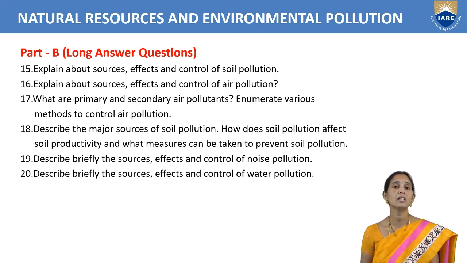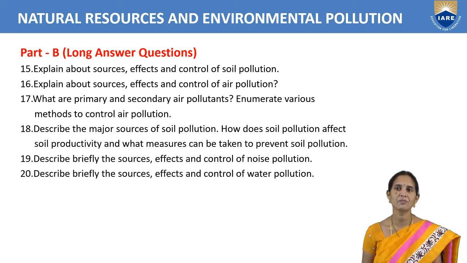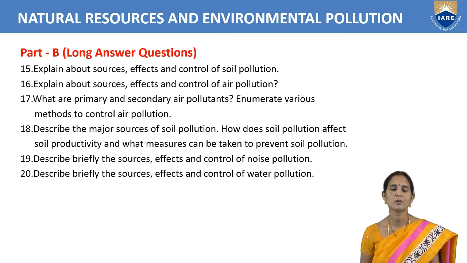Nothing but soil erosion will be taking place. Loss of the top layer of the soil, and fertility of the soil will be lost. So how to prevent soil pollution: we should not use any chemicals for crop production, and we should not throw any waste on the surface of the land. Describe briefly sources, effects and control of noise pollution. We know the sources, the effects of noise pollution and how to control noise pollution.